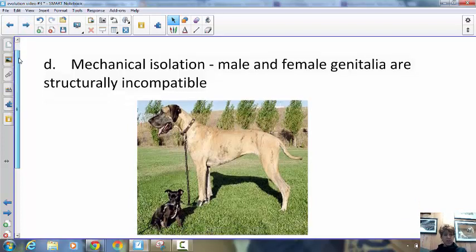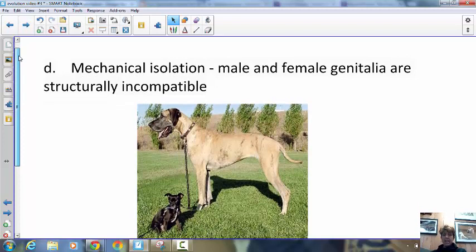All right, the fourth pre-zygotic isolating mechanism is mechanical, and that means that their genitalia don't match up. So we look at these two dogs and say, oh yeah, they might actually be the same species, but those two populations are very mechanically isolated. They are not going to mate with each other.